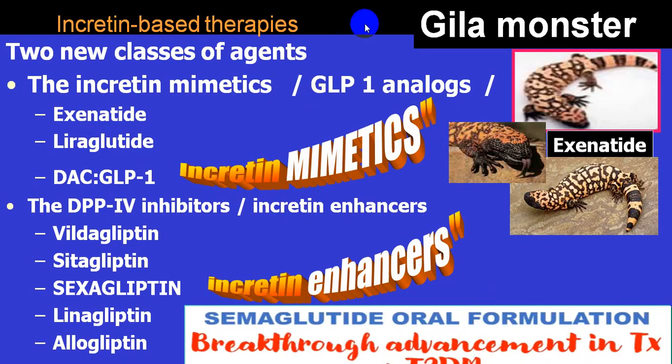From the Gila monster, a material was derived called exenatide, which has incretin-like action.